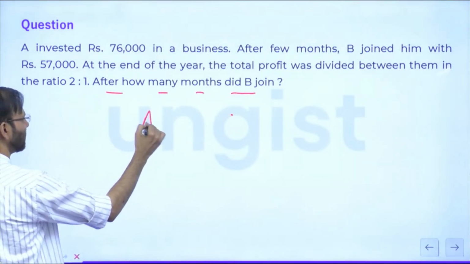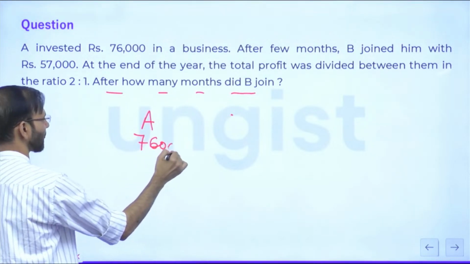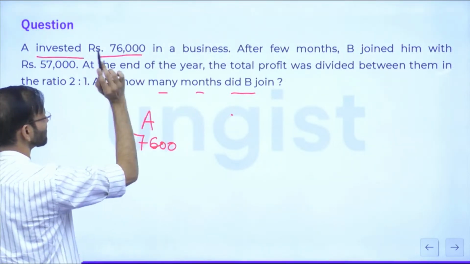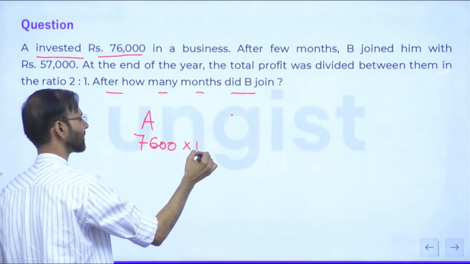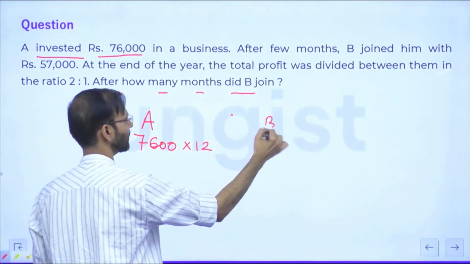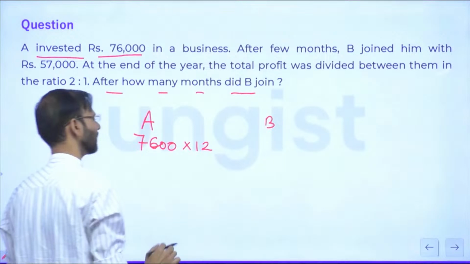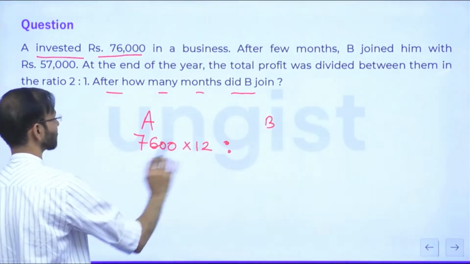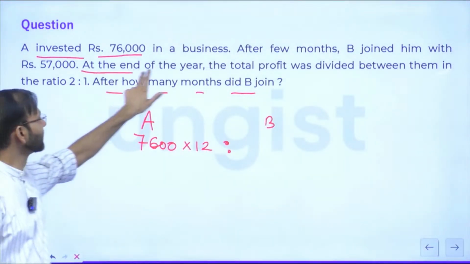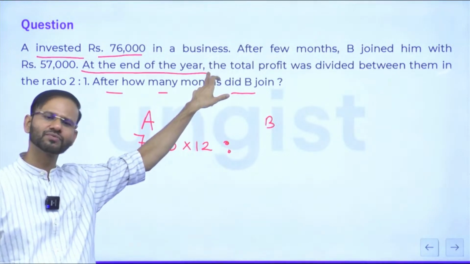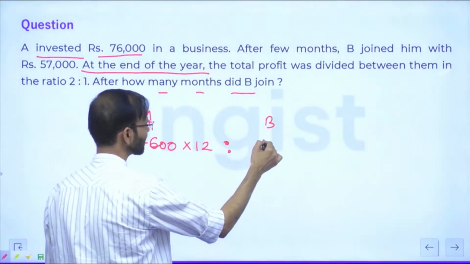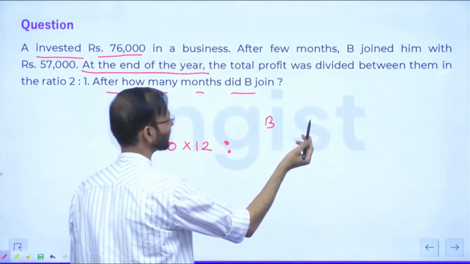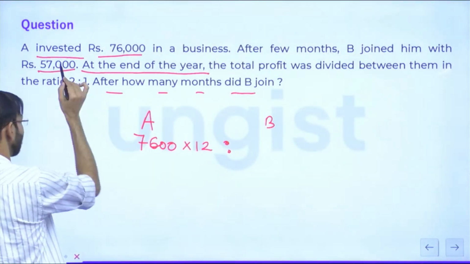So the question is, A invested rupees 76,000 in a business. After a few months B joined him. It means A was there in the business for the entire 12 months. If it is not given in the question, then the duration will be taken as 12 months. And the question is saying at the end of the year, it means the business was there for 12 months. So after a few months B joined him with some capital, no, with 57,000.